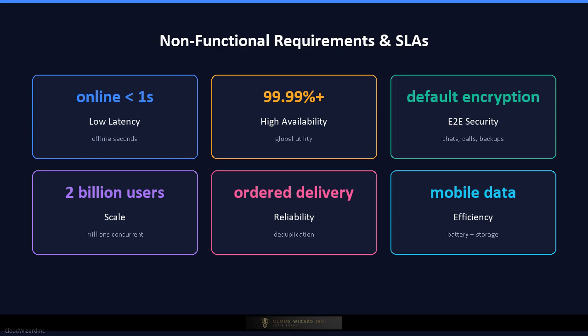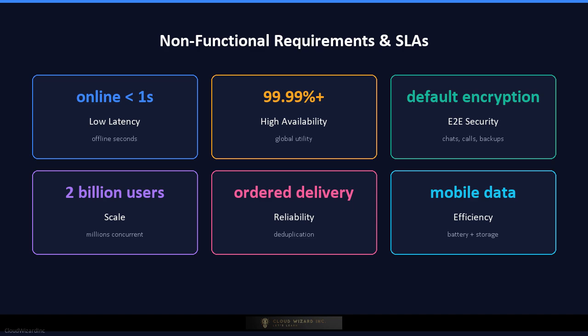Now the non-functional requirements. The system must deliver messages with extremely low latency, typically well under 1 second for online users, and within seconds for offline users after they reconnect. The system must be highly available, because messaging is a utility that people rely on for personal and business communication. It must scale horizontally to support billions of active users and tens of millions of concurrent connections. Security and privacy are non-negotiable.